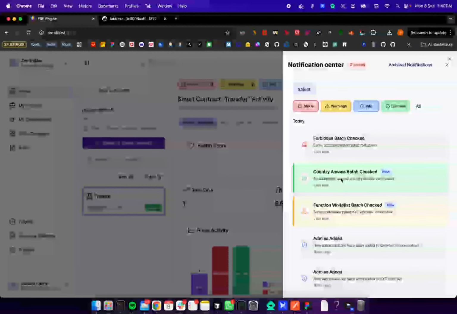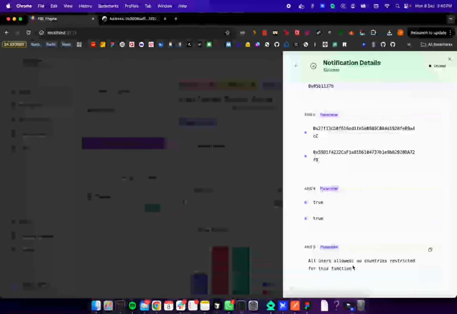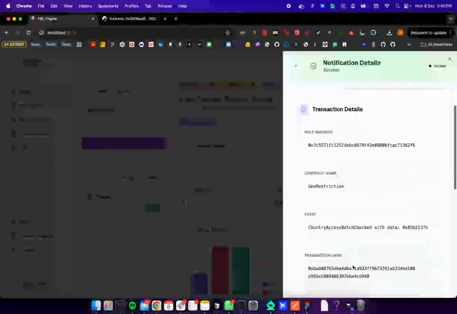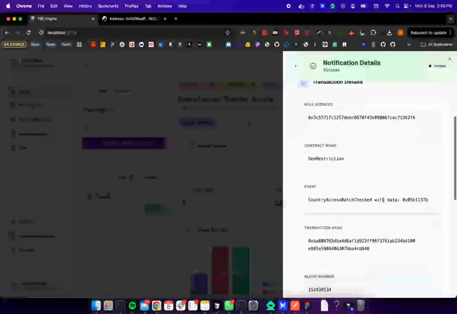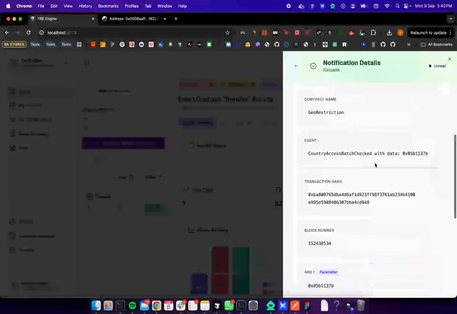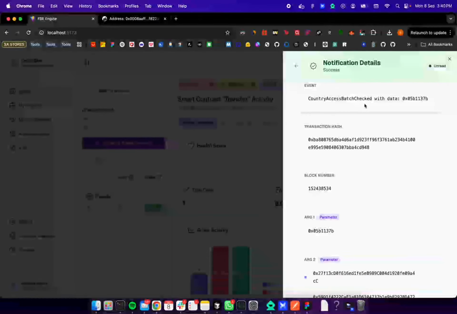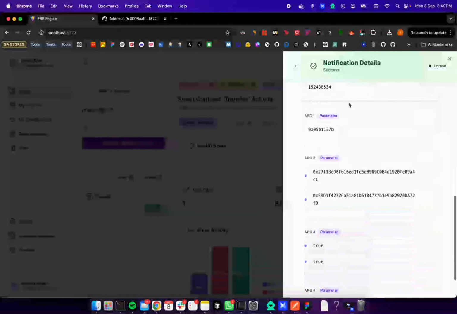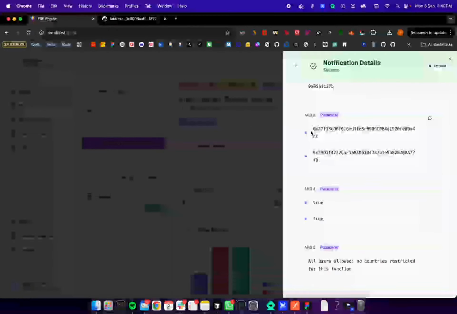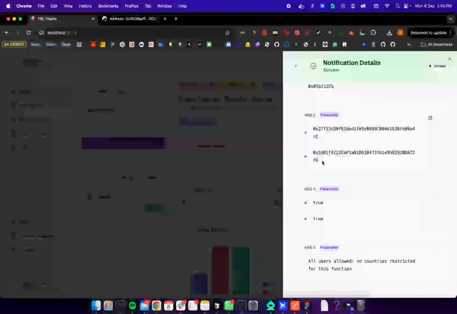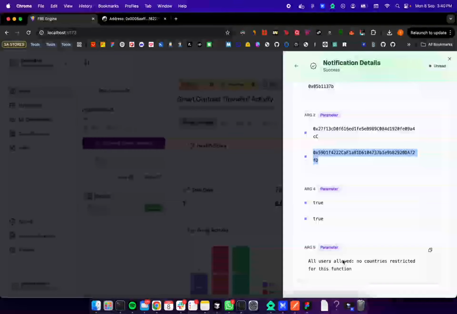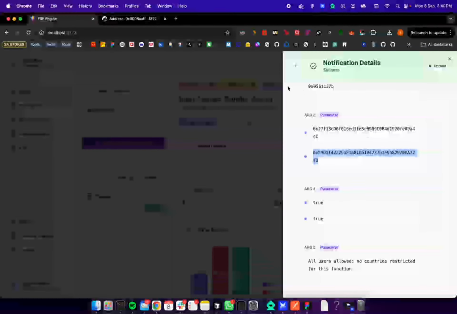And in here we have the country access check. So in this event we have the rule address, the contract name and the event that has been triggered, country access check, and the arguments. So we have this address we used to transfer. It said no countries have been restricted for this function.